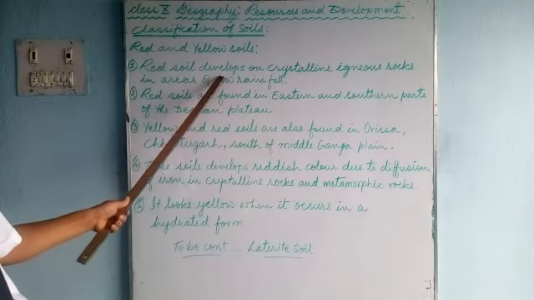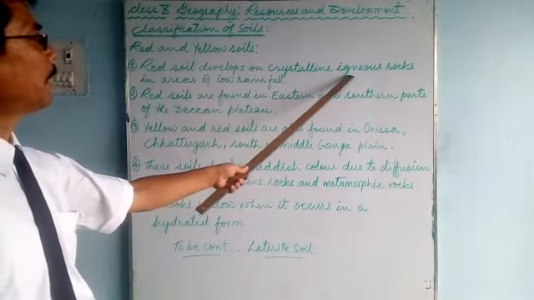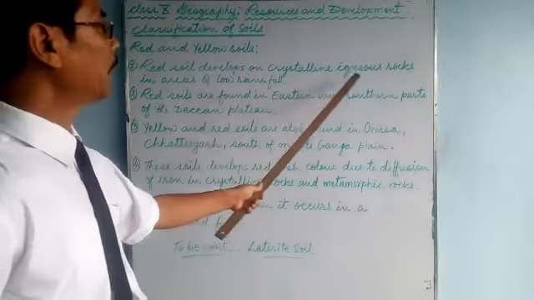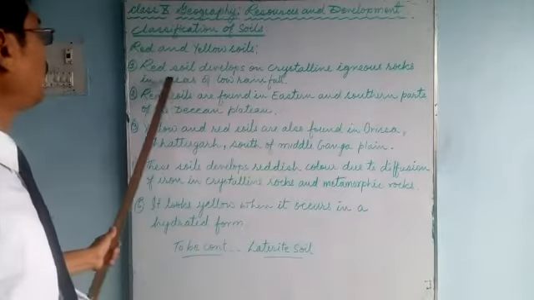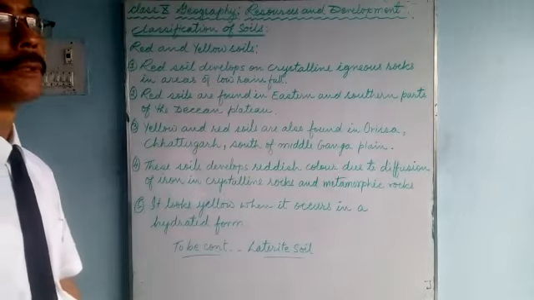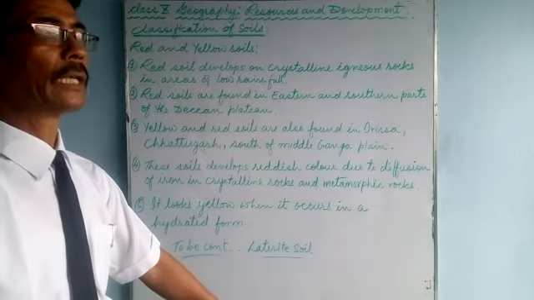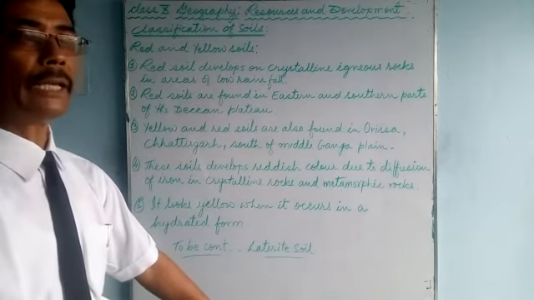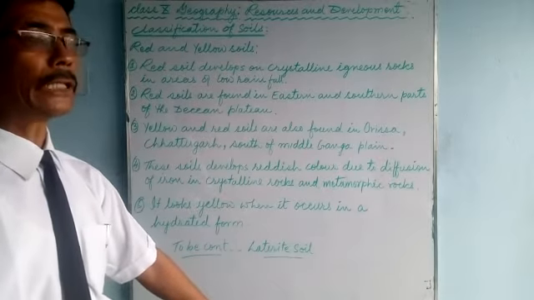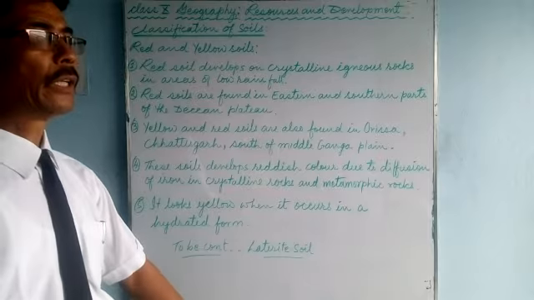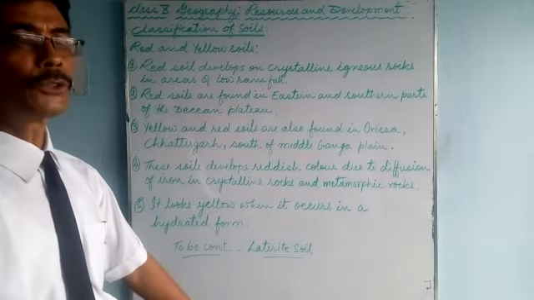Red soil forms on crystalline, meaning very hard, igneous rocks. Igneous means the lava rocks. It forms in areas of low rainfall. In certain parts of southern India, there is very low rainfall, semi-arid regions. Here, the hard crystalline igneous rock weathers and forms the soil.